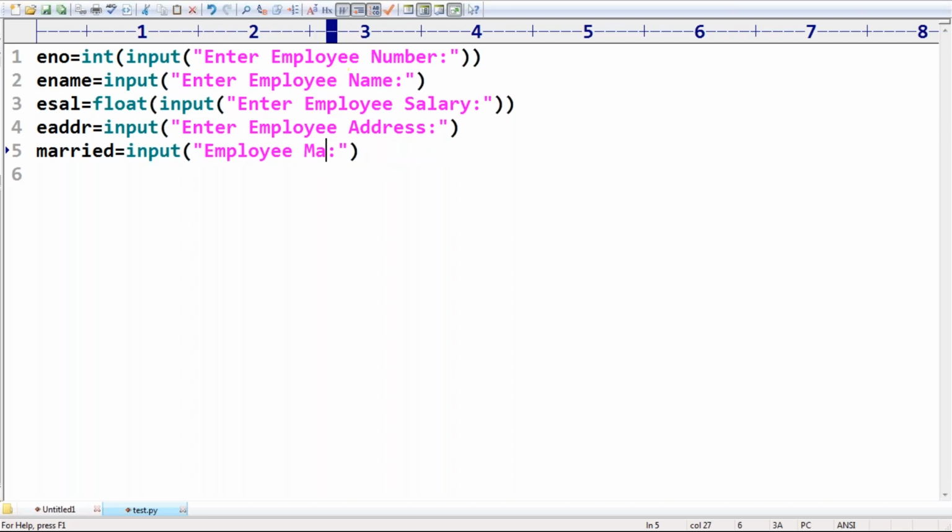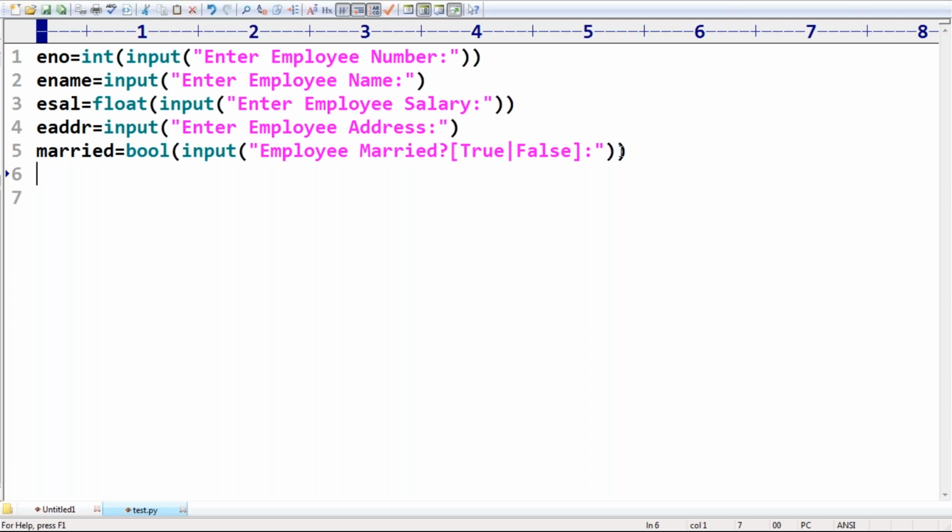Employee married, like this I'm asking. Here within brackets, true or false. So I'm prompting the end user: can you please enter true or false only? This one is bool type, because you are going to enter a boolean value. That's all. Now you should be in a position to read any type of data and convert it into our required type.